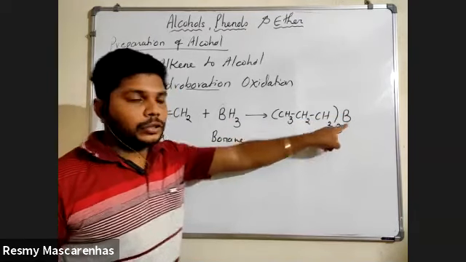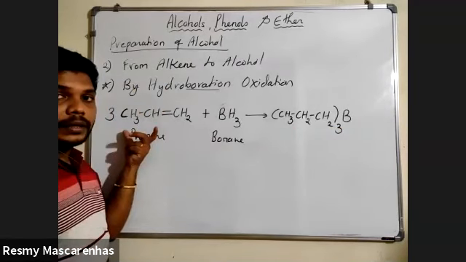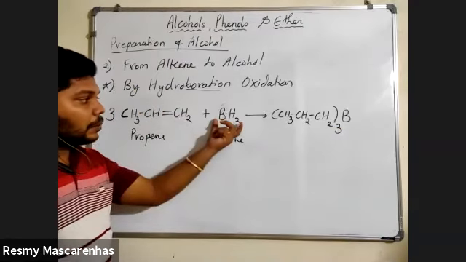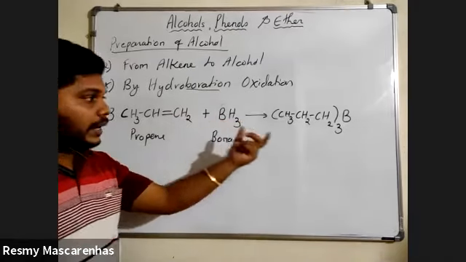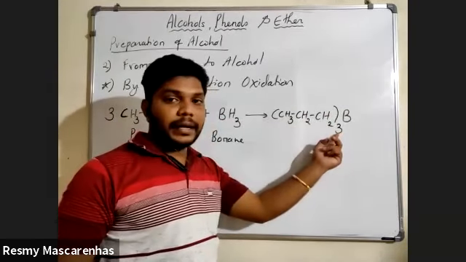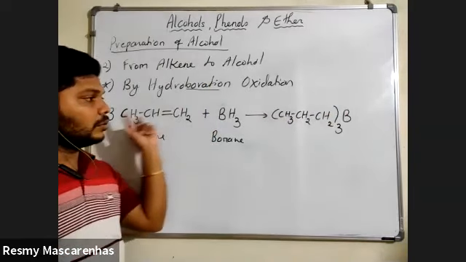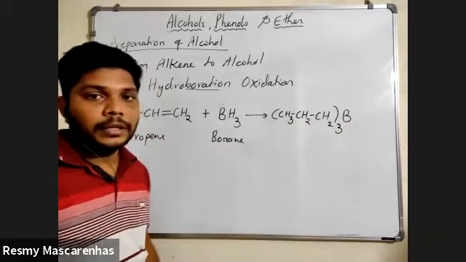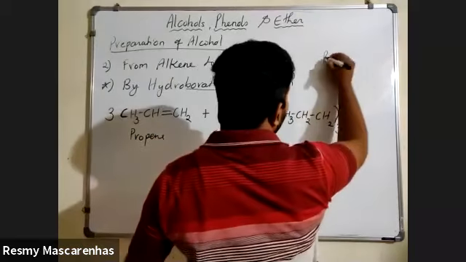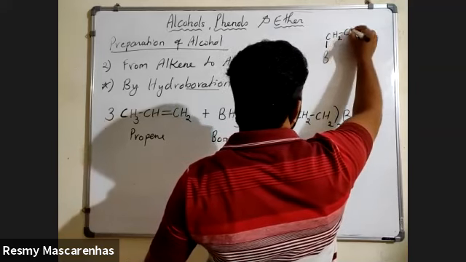Understood, everyone? So how many molecules of propene? 3 molecules of propene. All 3 molecules are combined with this borane, as CH3, CH2, CH2 inside the bracket, the entire bracket 3 times, because we are taking 3 molecules with borane. If you open up this structure, it will look like this.